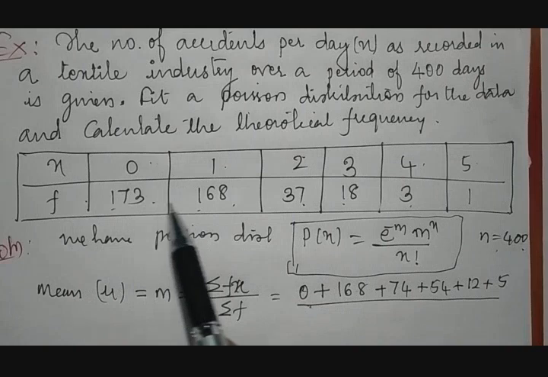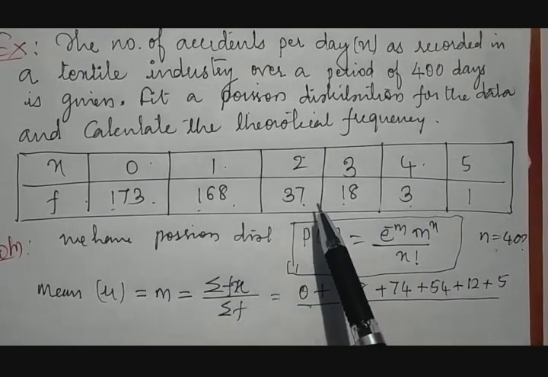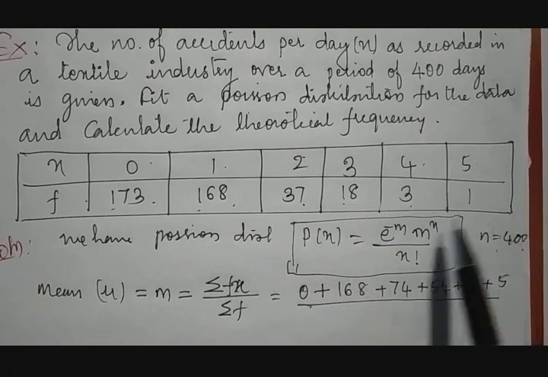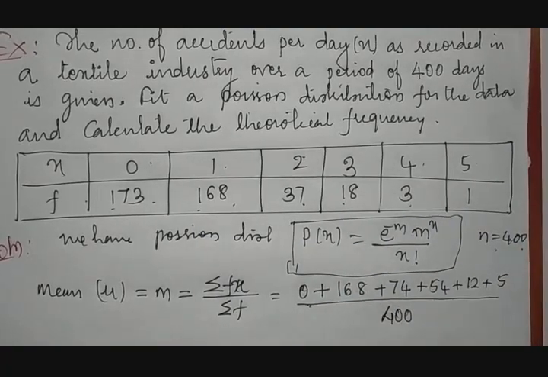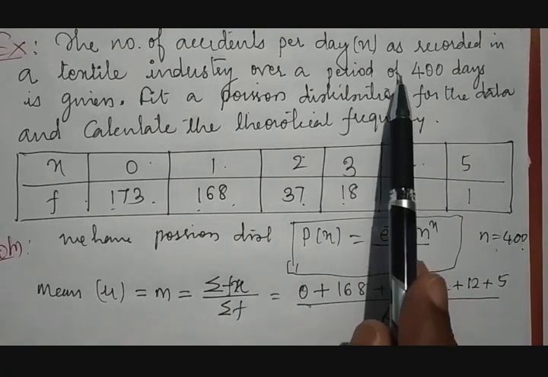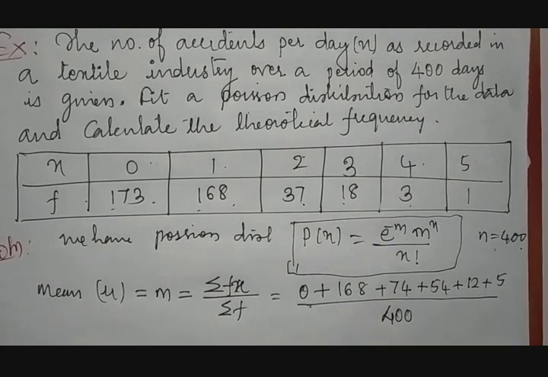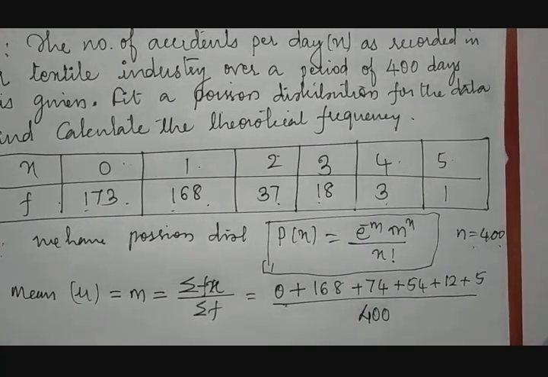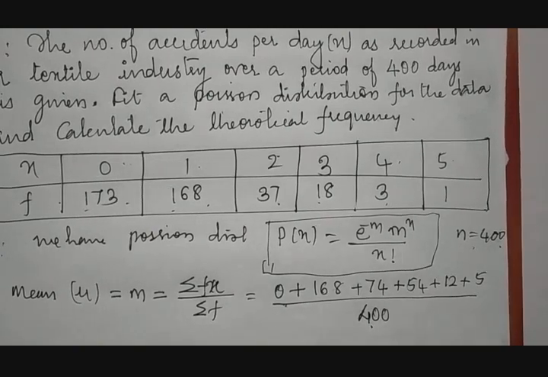Summation of f means addition of all these column values: 173 plus 168 plus 37 plus 18 plus 3 plus 1. If you add all together, they become 400. And we know that it is calculated for 400 days, so n is equal to 400. That is already taken.